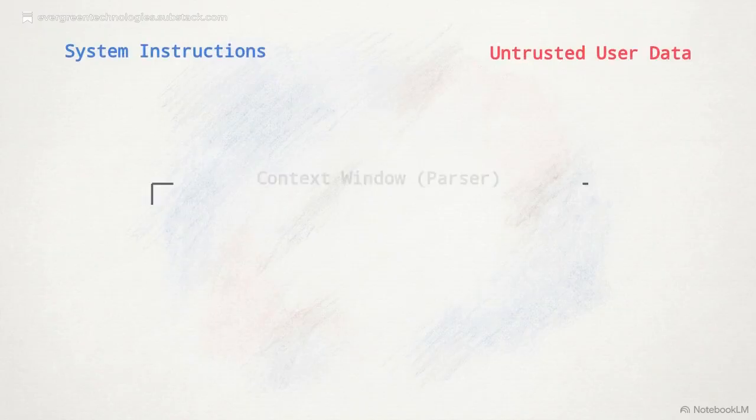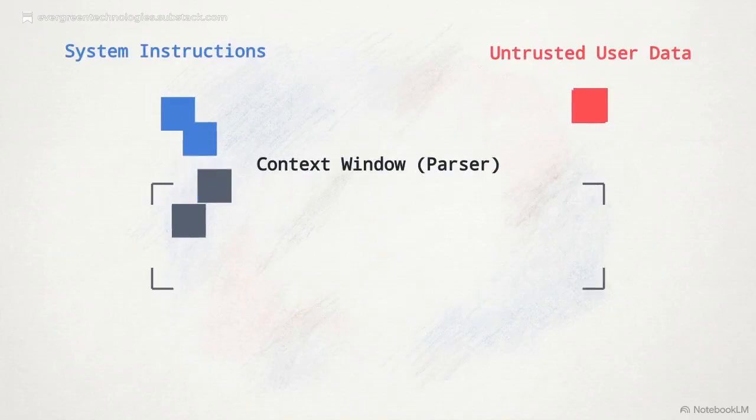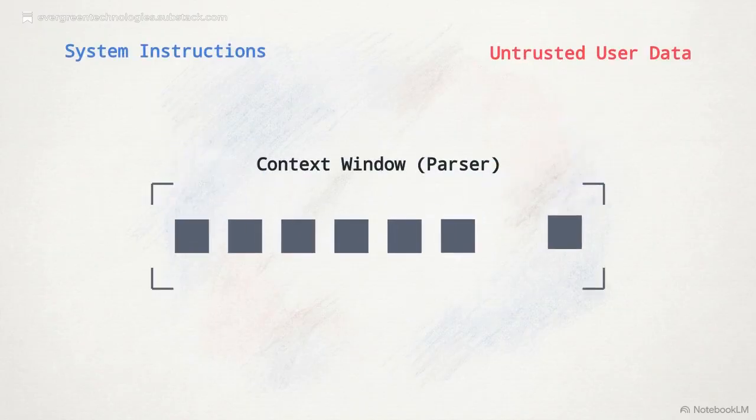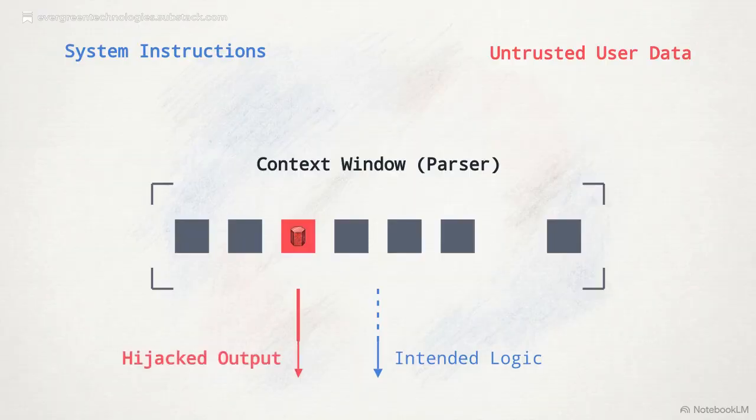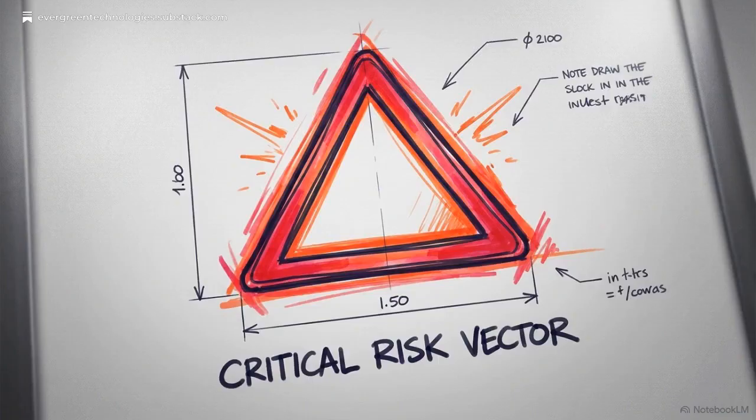The danger is structural, and it stems from a single axiom that has governed language models since the first instruction-tuned releases. A model cannot mathematically distinguish a system instruction from user data. Your strict system instructions and an untrusted API response all arrive as tokens in one context window. To the parser, they look identical. If untrusted data contains a command, the model may simply follow it, overriding original directives.